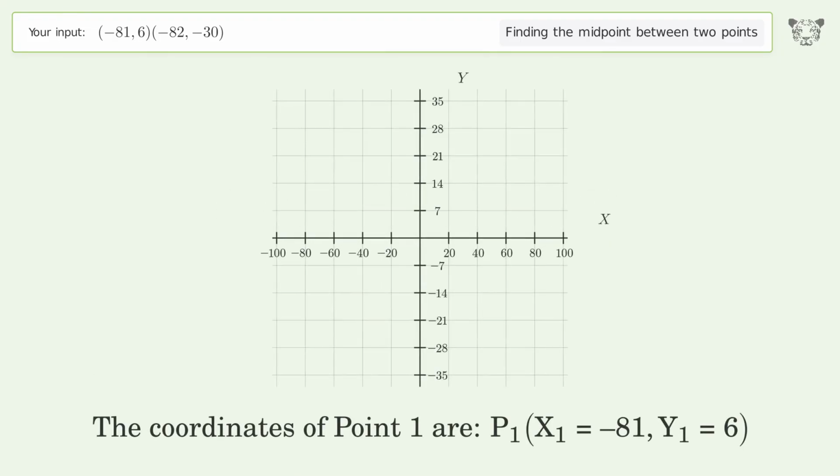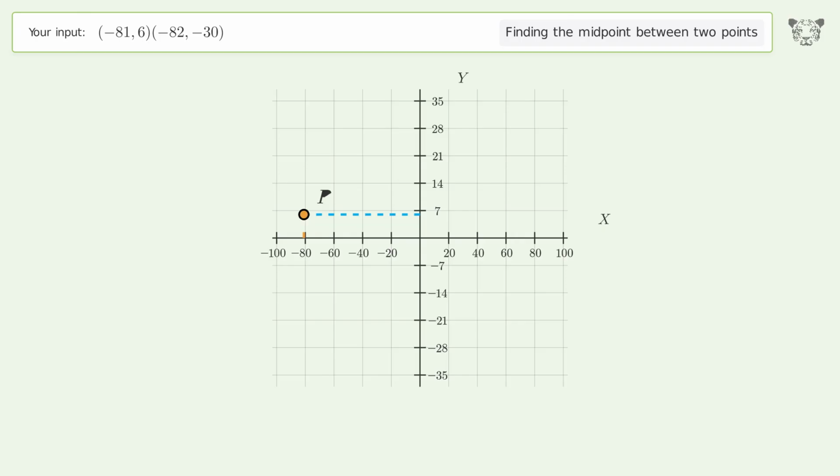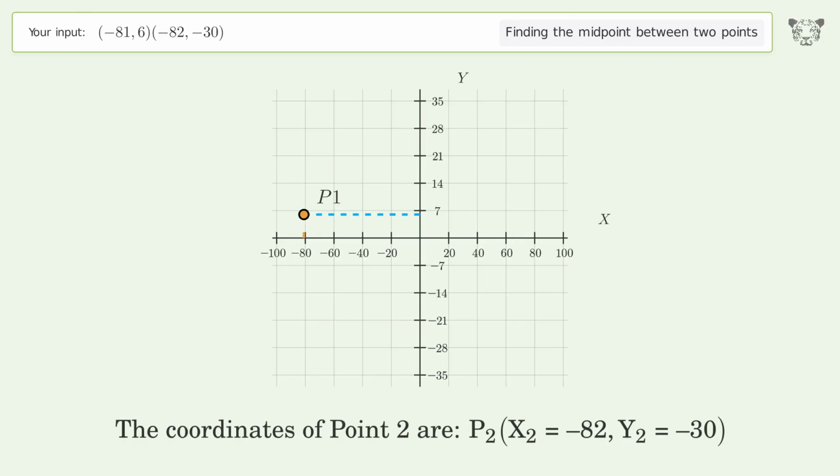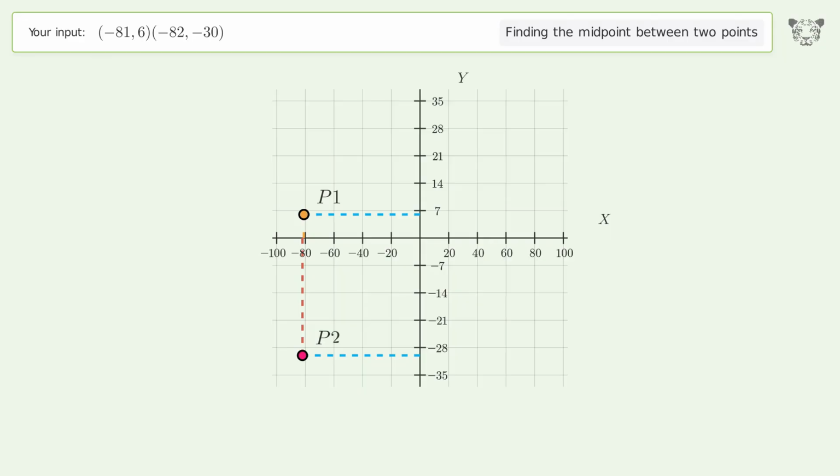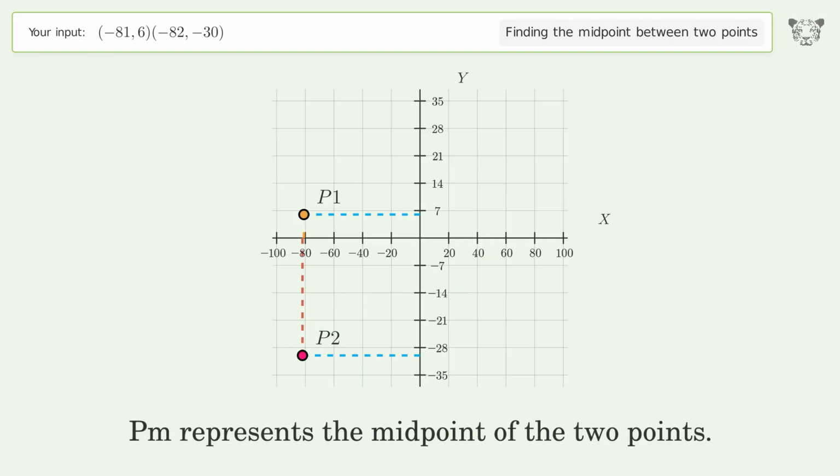The coordinates of point 1 are, x1 equals -81, y1 equals 6. The coordinates of point 2 are, x2 equals -82, y2 equals -30. PM represents the midpoint of the 2 points.